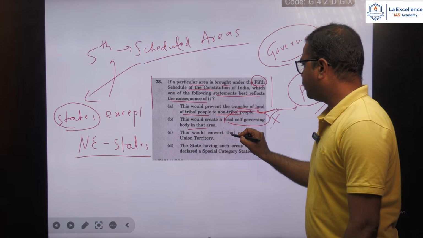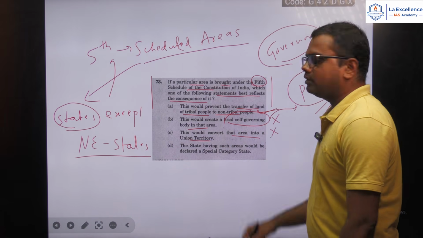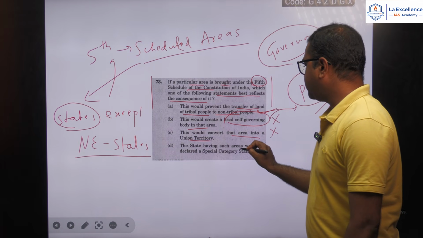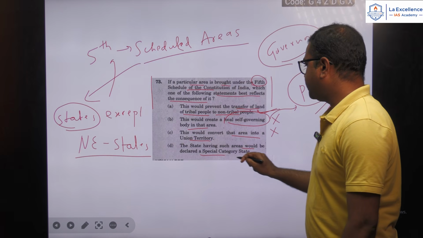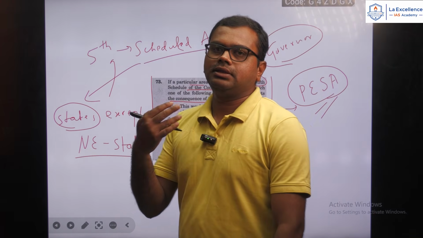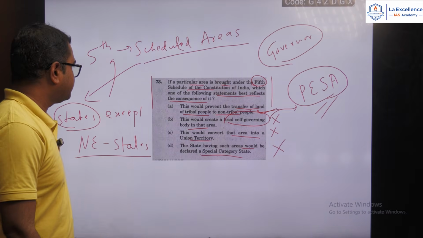C, this would convert that area into a union territory. Just by using your common sense, you can say it is not correct. D, the state having such areas would be declared a special category state. Again, just by using your common sense, you can tell C and D are absolutely wrong statements.